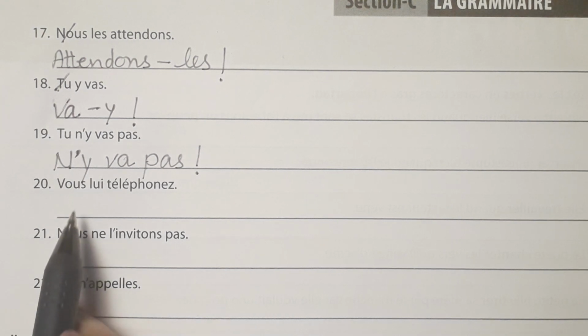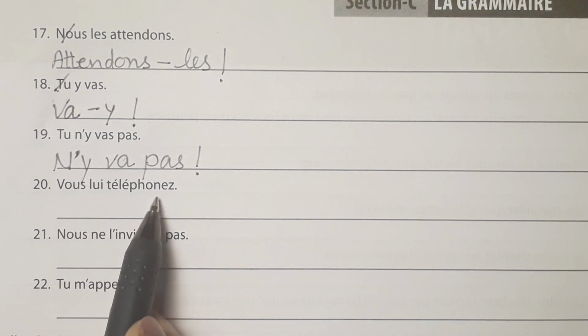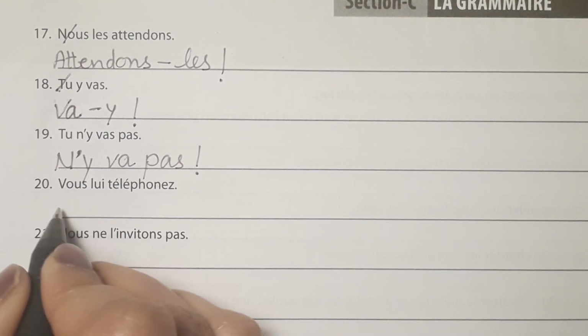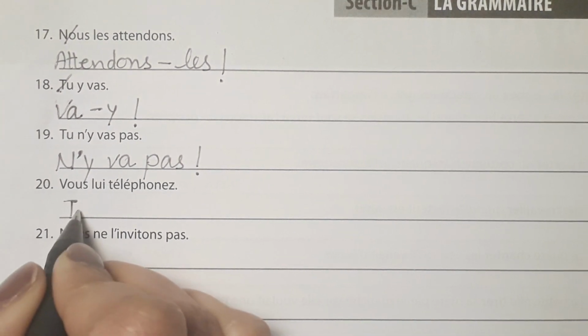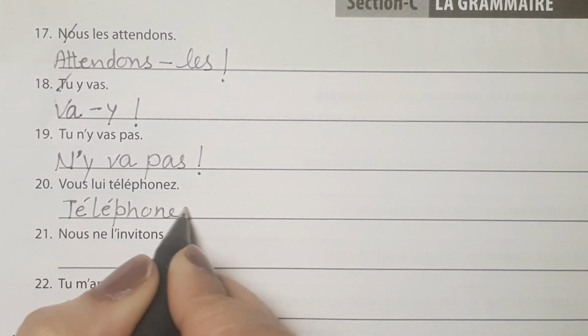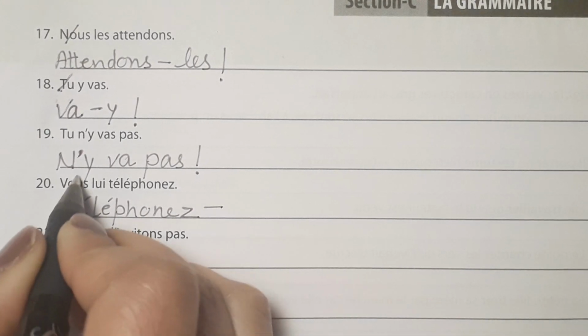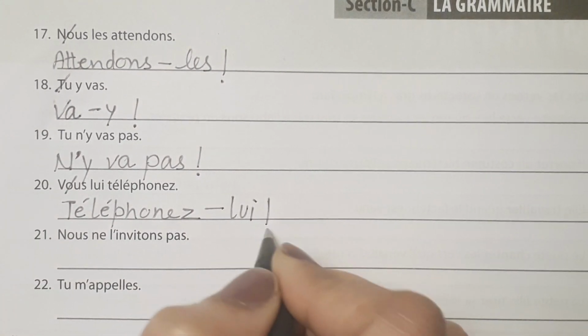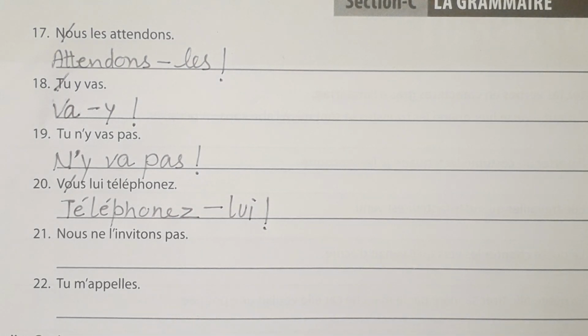Now the next one is vous lui téléphonez. You phone him. Now let's start with the verb again. Téléphoner. Now we are bringing this pronoun lui here and put this sign. Téléphonez-lui. That means call him.